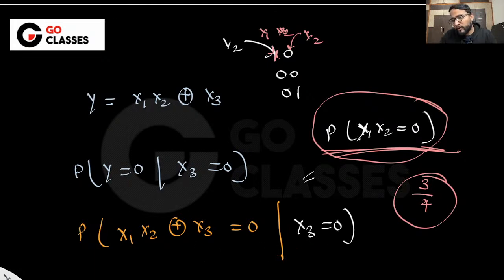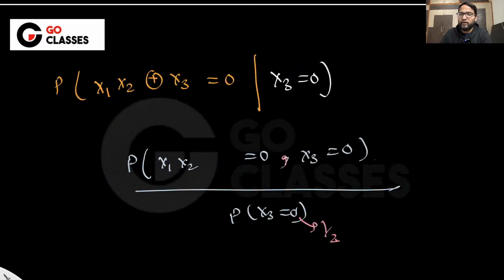So now you want to find the probability of x1 x2 equal to 0, but keeping in mind that you know that x3 is 0. But we are so lucky that you don't have to keep that in mind to calculate for x1 x2, because these are independent random variables, right? So this time we don't have to do it because these are independent. But now if you are substituting the value of x3 equal to 0 here, you can definitely do it, and then you come up with this, that's fine, but you cannot remove this, that's not allowed.